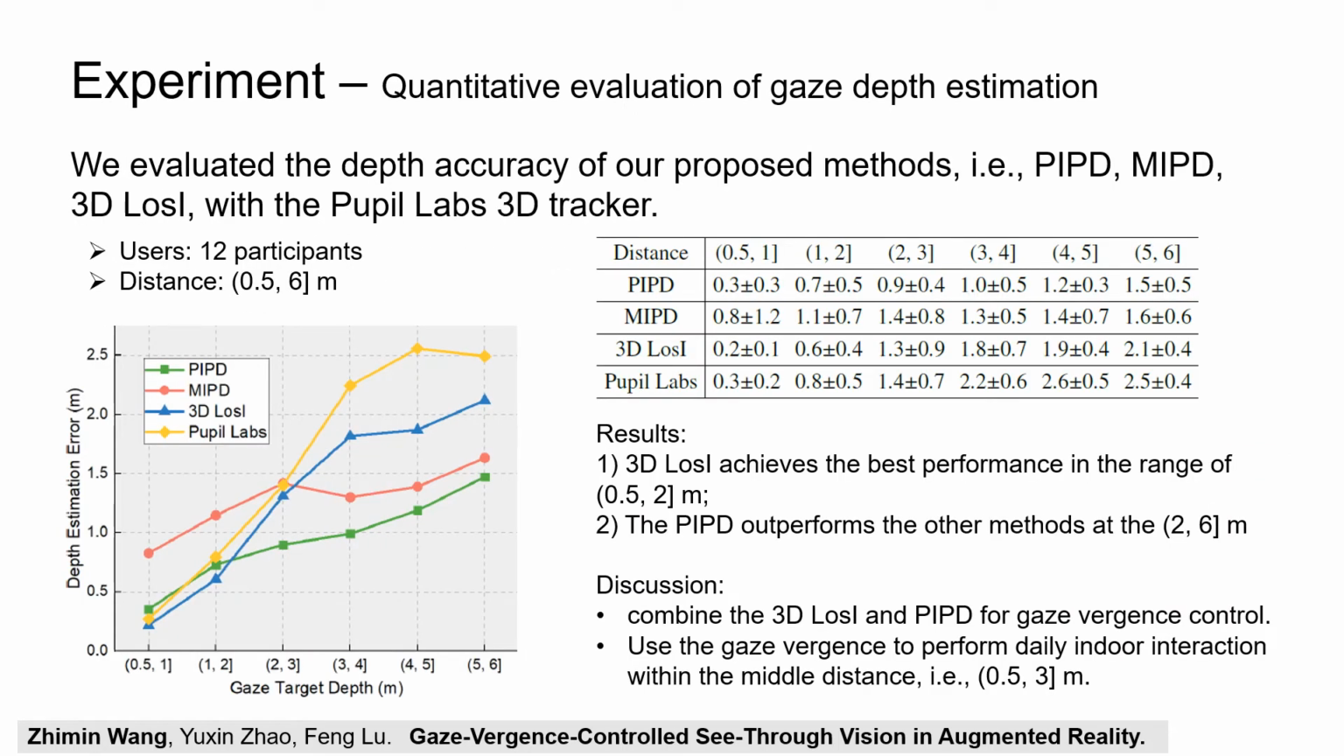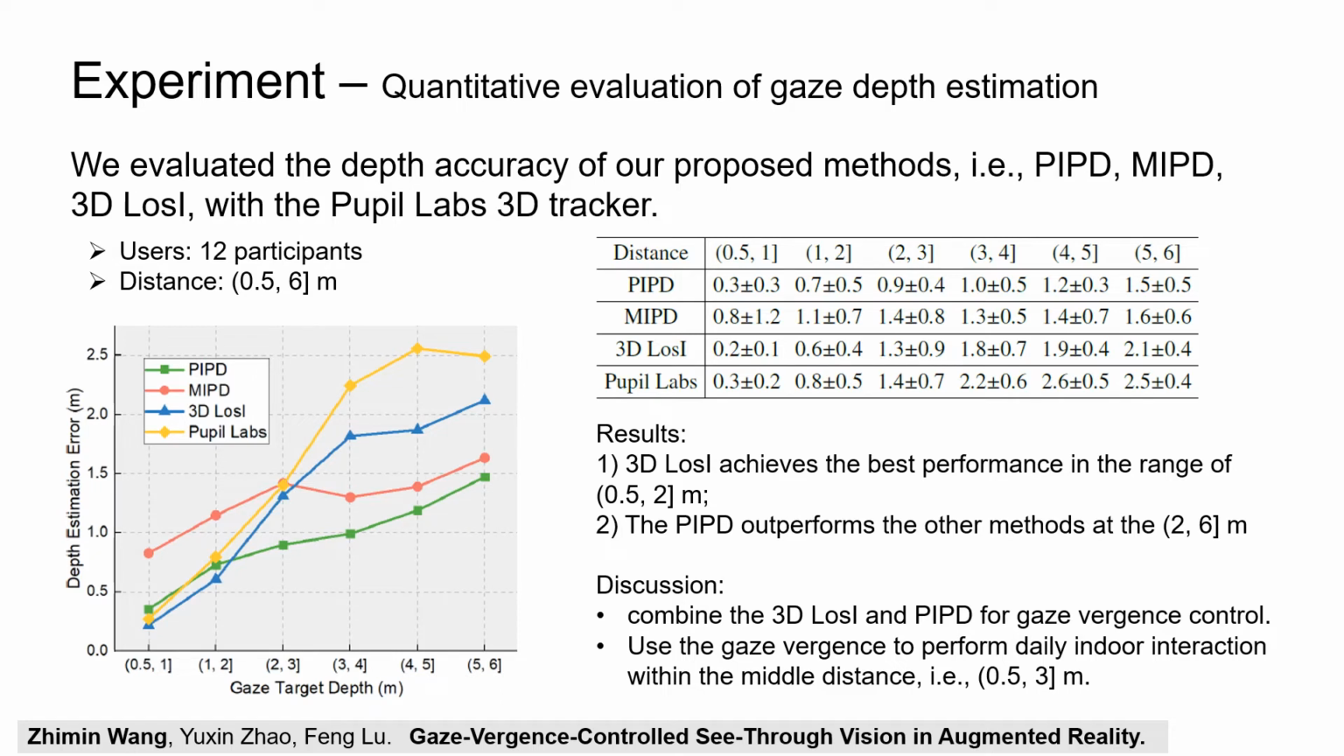We evaluated the depth accuracy of our proposed methods, that is PIPD, MIPD, and 3D loss eye with the Pupil Labs 3D tracker. We make the following observations from these results. Firstly, 3D loss eye achieves the best performance in the range of 0.5 to 2 meters. Secondly, the PIPD outperforms the other methods at 2 to 6 meters.